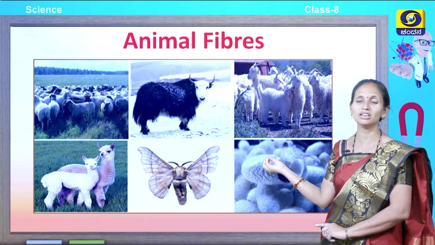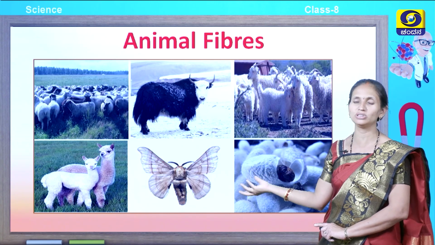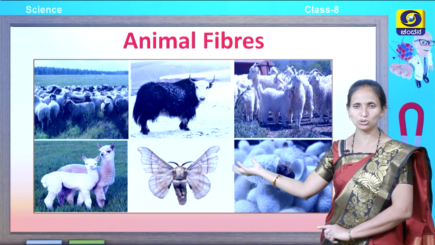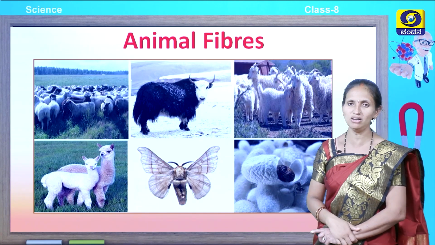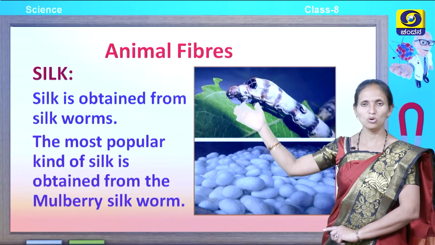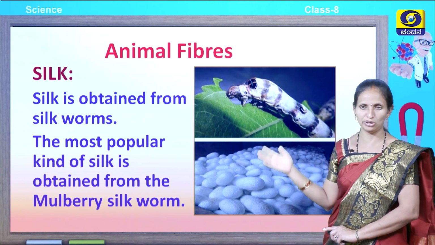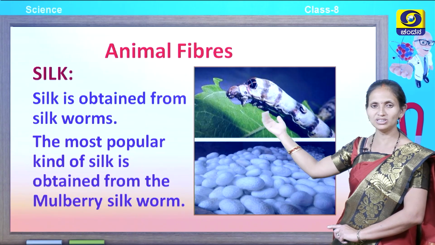So the silk moth makes silk, and this silk is used in the making of fabrics. So these are the different animal sources which produce fibers, and these are called animal fibers. Let's learn one by one each animal fiber, which kind of animal is producing it and from where it is obtained. So let's talk about silk.